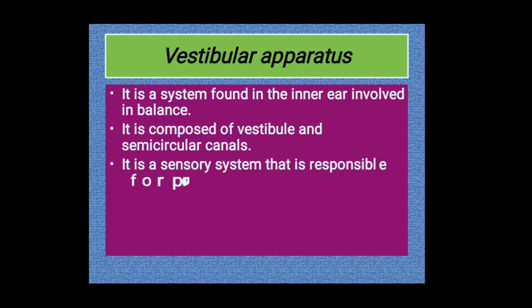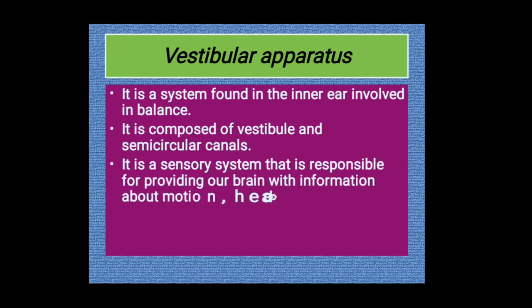It is a sensory system that is responsible for providing our brain with information about motion. That means a variety of movements, especially the movement of the head, that is head position, and spatial orientation. That means how we calculate the depth and all. Sometimes when we go very high up, when you climb a hill, the best example is the rides, various rides in the amusement park, isn't it?